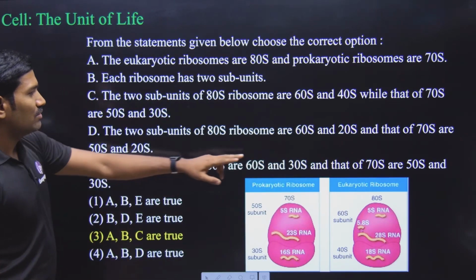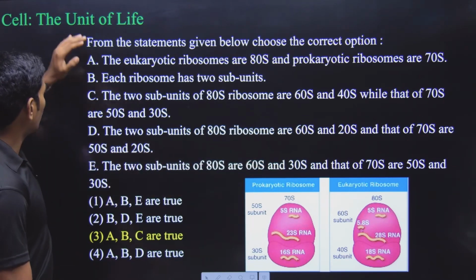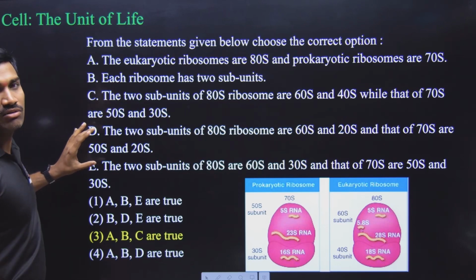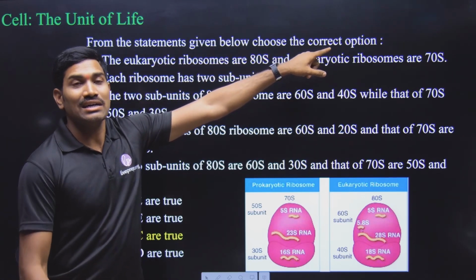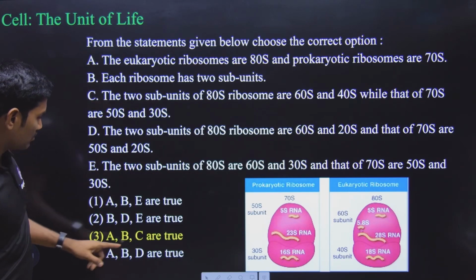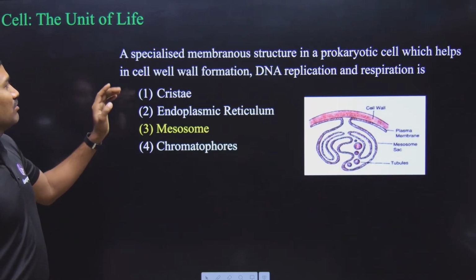Please observe this one. Okay. So 50, 30, even though it is correct, this part it is wrong. So that's why overall if you see, up to A, B, C they are correct. D and E are wrong. Here they are asking about selecting the correct ones, right? So what are the correct ones? Only A, B, C are correct. So answer will be option 3. Clear. Next one. Again from the cell, the unit of life.